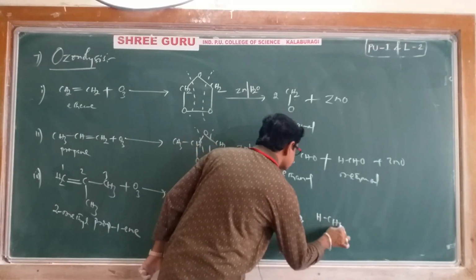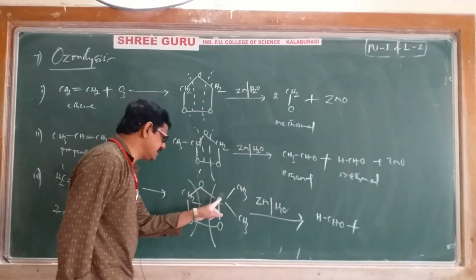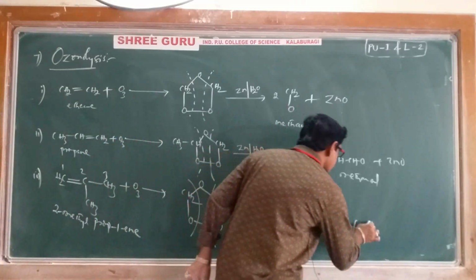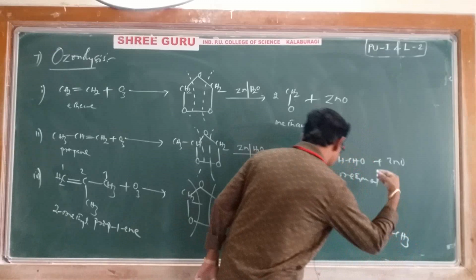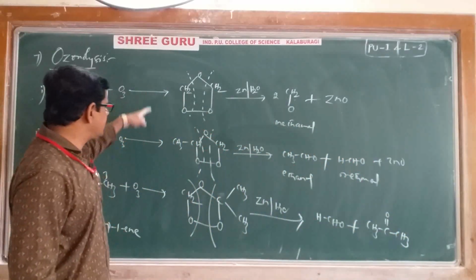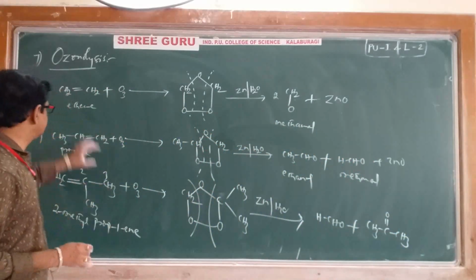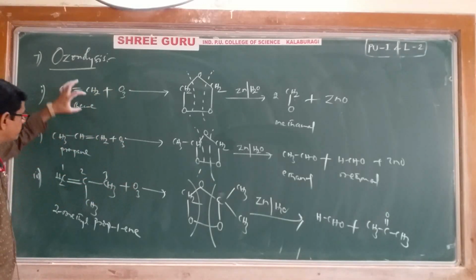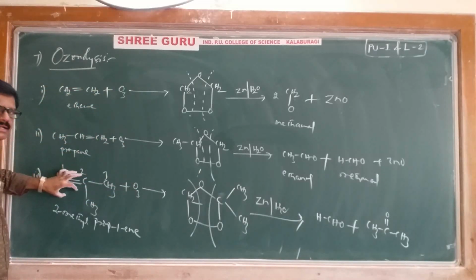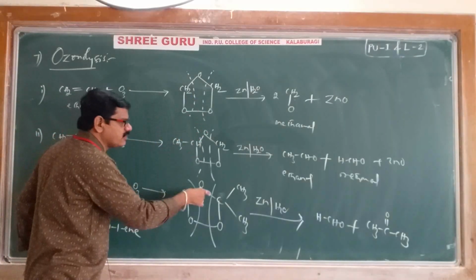HCHO we can write, plus CH3 CO CH3, nothing but acetone, nothing but propanone we are getting. That's it. Total 3 examples we have taken. First, what happened? Unsaturated compounds, when reacted with ozone, where double bond is there, ozonides are forming.